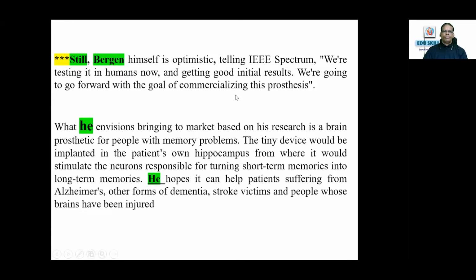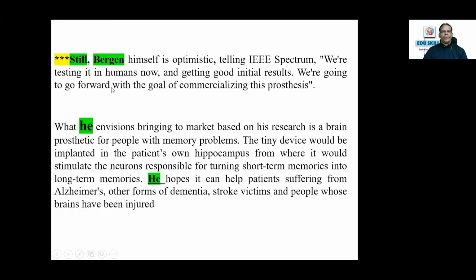The tiny device would be implanted in the patient's own hippocampus, from where it could stimulate the neurons responsible for turning short-term memories into long-term memories. He hoped it can help patients suffering from Alzheimer's and other forms of dementia, stroke victims, and people whose brains have been injured.